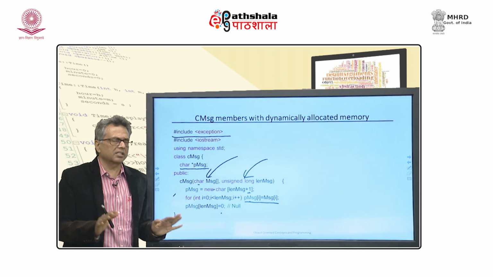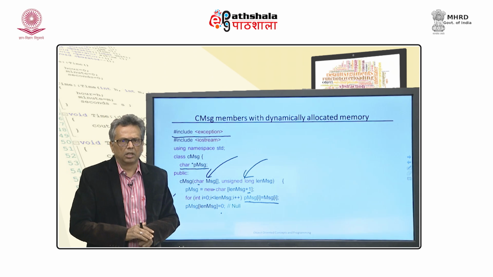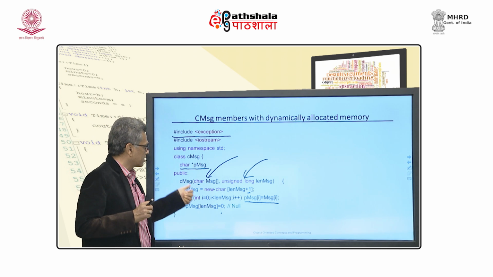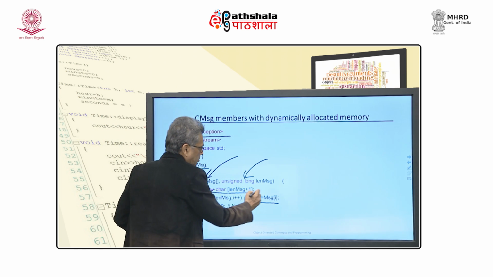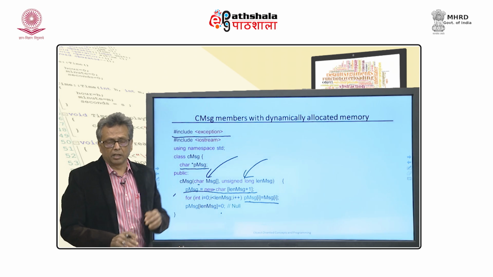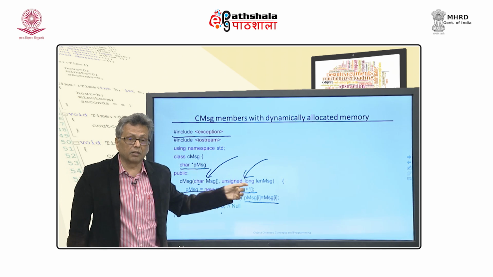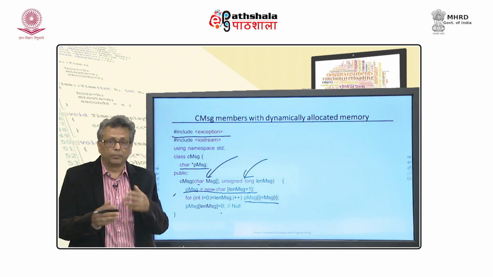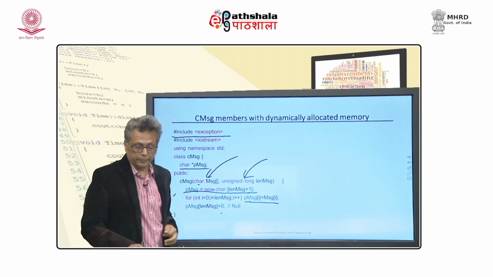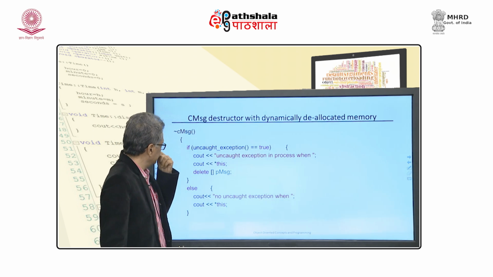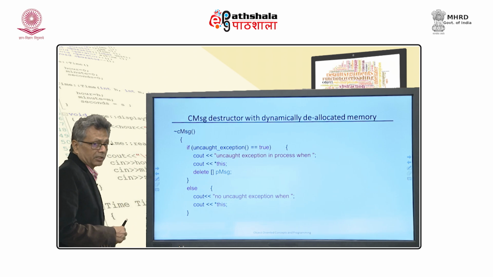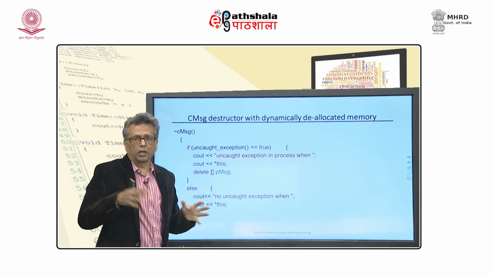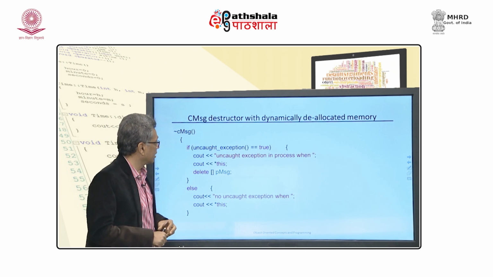Now, you can understand that there is nothing great about this, but one of the most critical things is that this constructor calls new, and this is critical, because I need a destructor which deletes this. If I do not write a destructor which deletes that, once the program gets over, I have a memory leak, or while the program is running and this particular snippet gets over, I am working on something else and there is a memory leak.